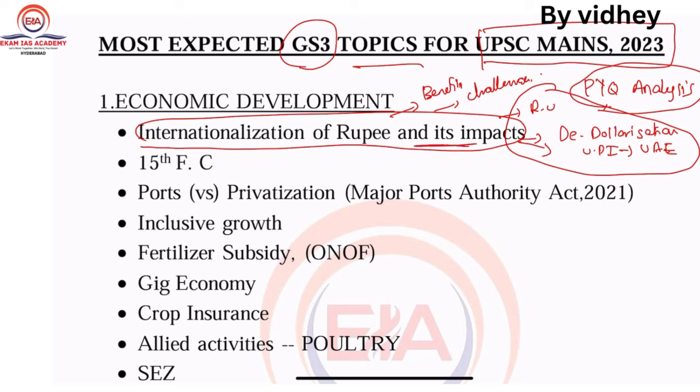Another topic is the 15th Finance Commission, which has not yet been asked since its publication. In this there are a lot of dimensions. For example, there may be a chance they may ask about disaster management related to the 15th Finance Commission, and the grants to Panchayati Raj and municipalities. These are the untouched topics which UPSC has not asked till now.